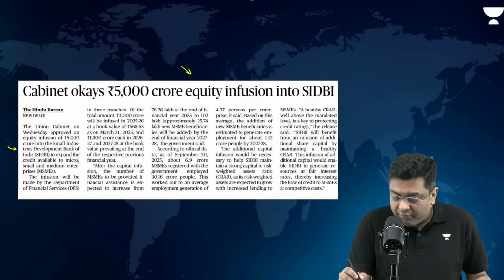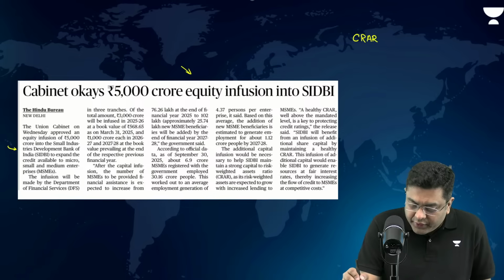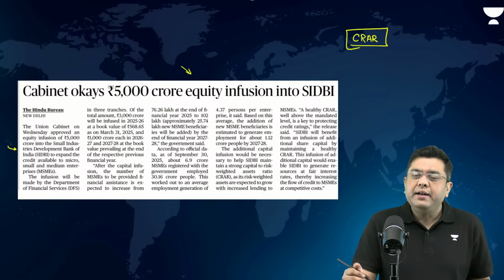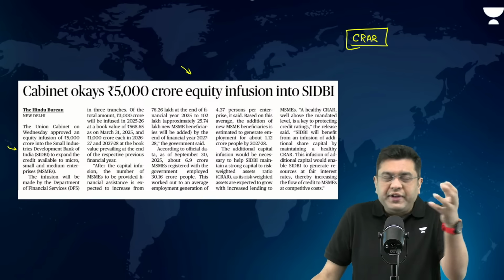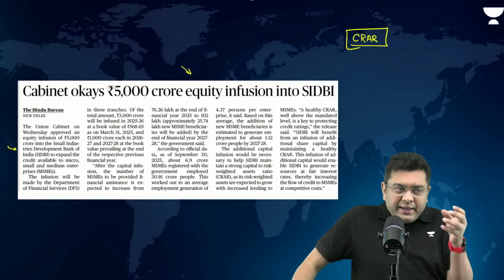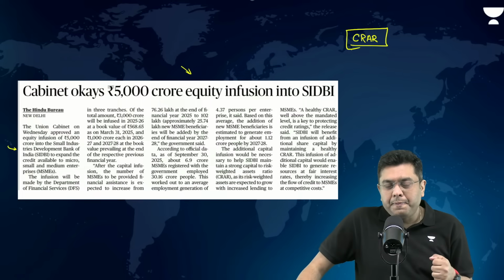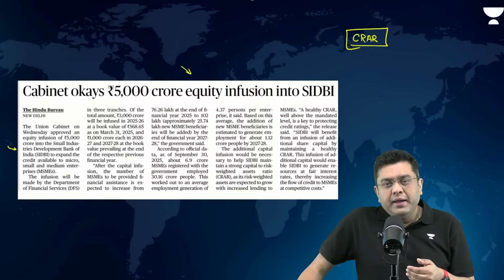When we talk about the CRAR, capital to risk weighted asset ratio, when you have a high risk asset where you are lending money, you need sufficient capital backing as well, so that you keep on lending further.